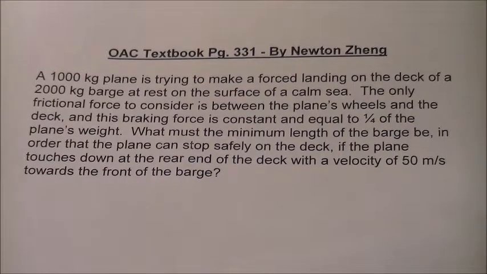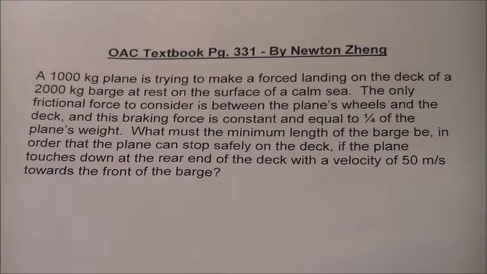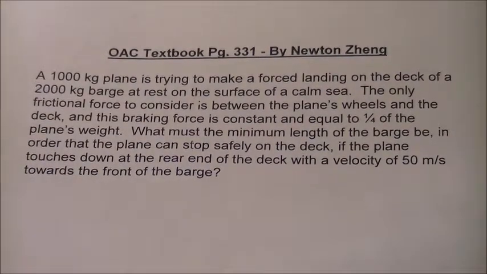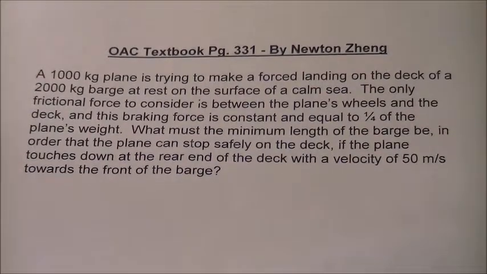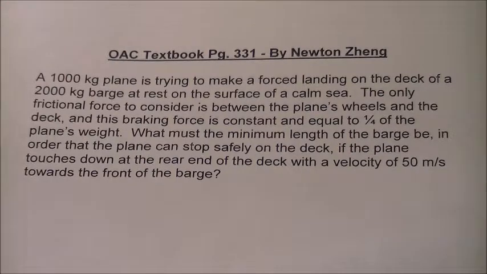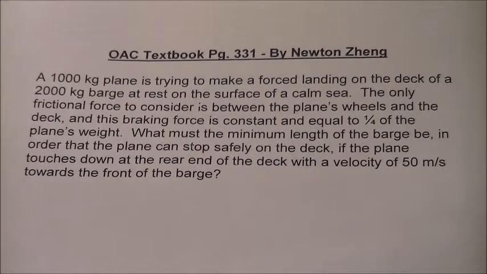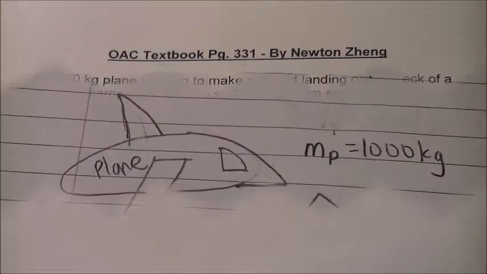A 1,000 kilogram plane is trying to make a forced landing on the deck of a 2,000 kilogram barge at rest on the surface of a calm sea. The only frictional force to consider is between the plane's wheels and the deck, and this braking force is constant and equal to 1/4 of the plane's weight. What must be the minimum length of the barge be in order that the plane can stop safely on the deck if the plane touches down at the rear end of the deck with a velocity of 50 meters per second towards the front of the barge?